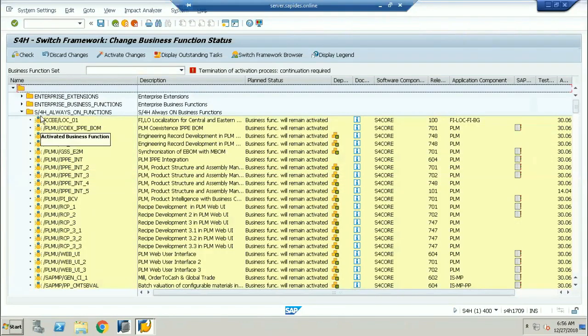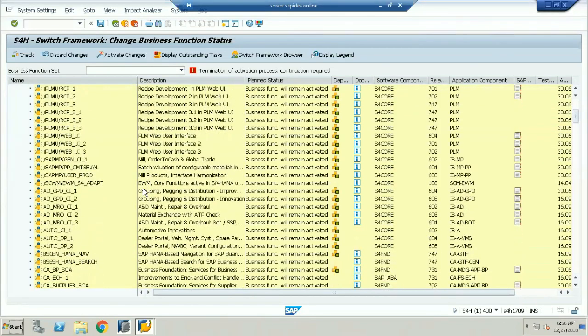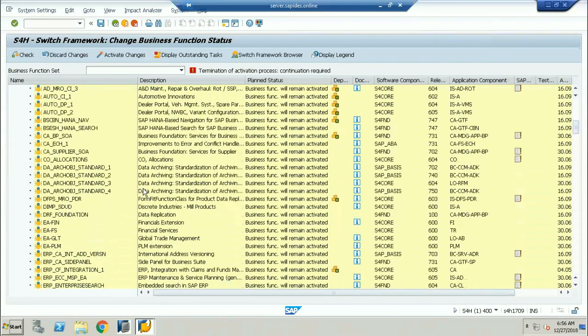Make sure that the always-on business functions are on. These are the required business functions which have to be activated. If any of the business functions is not active, you cannot do the system conversion from SAP ECC to SAP S/4. You can see the business function I'm telling, EA-fin. This is completely related to finance.